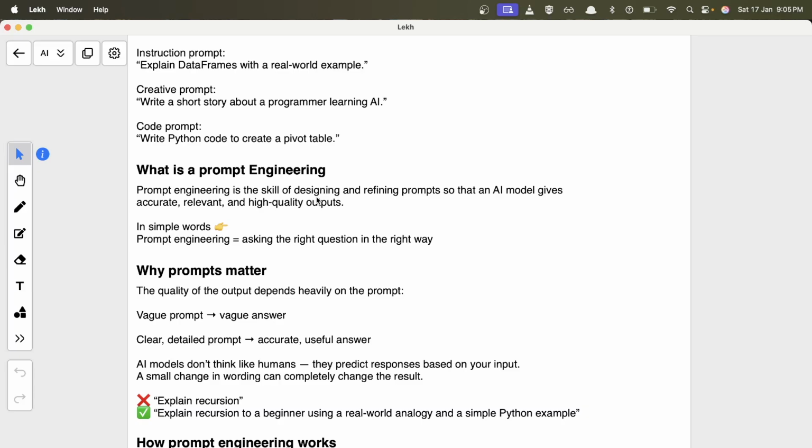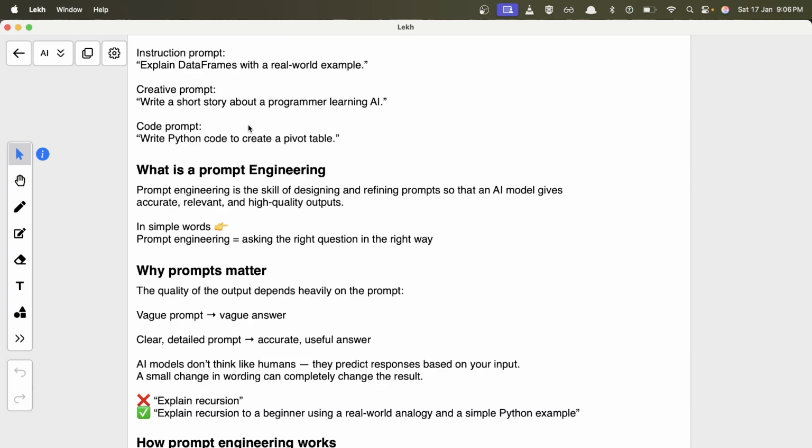If you just give a simple example like explain data frame, then it will just give an answer regarding the data frame, what is data frame, and maybe some description about it. But if you say explain data frame and give me an example, then it will also provide examples, which it might or might not provide in the first scenario.